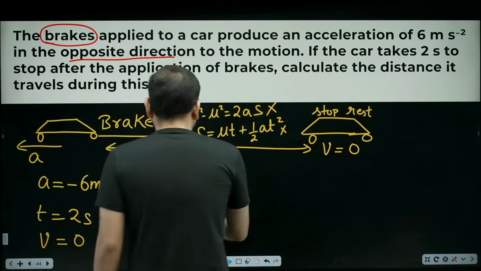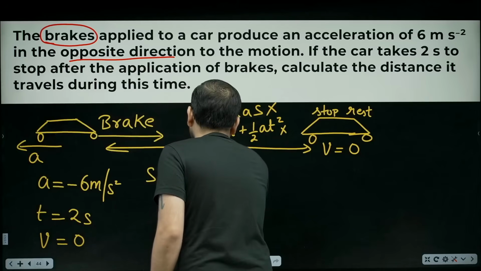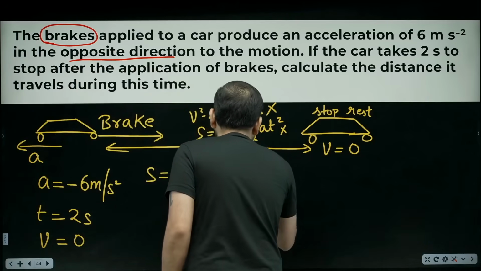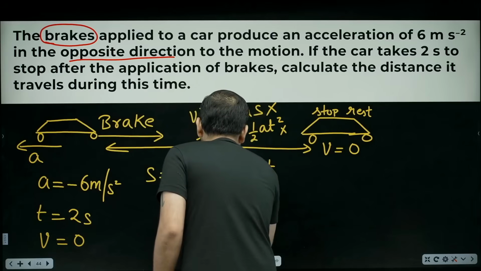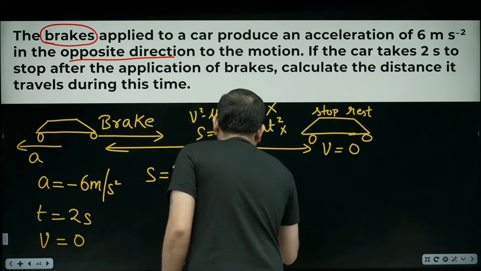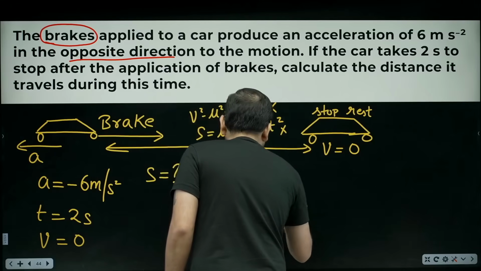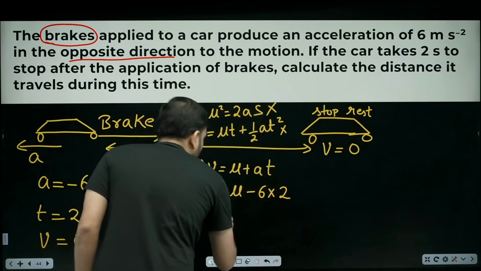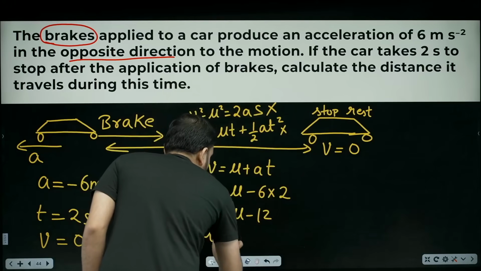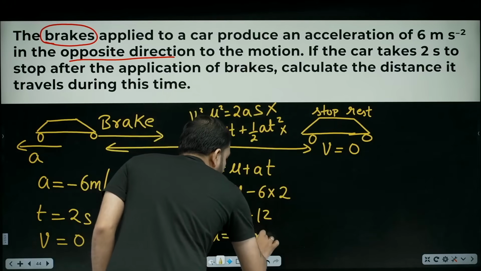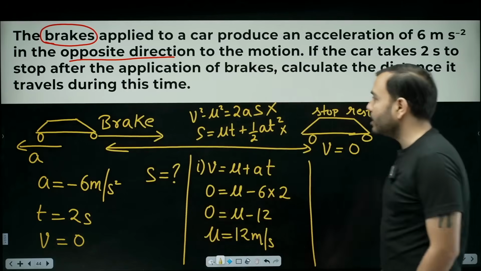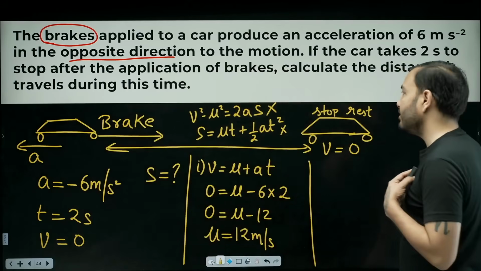We already know V, T, A. So let's apply the first equation. V is equal to U plus A into T. Now what is V? 0. What do I need to find? U. What is A, beta? -6. And what is the time? 2. So this becomes 0 is equal to U minus 12, which means U comes out to be 12. And what should the unit be? Meter per second, because it's speed.